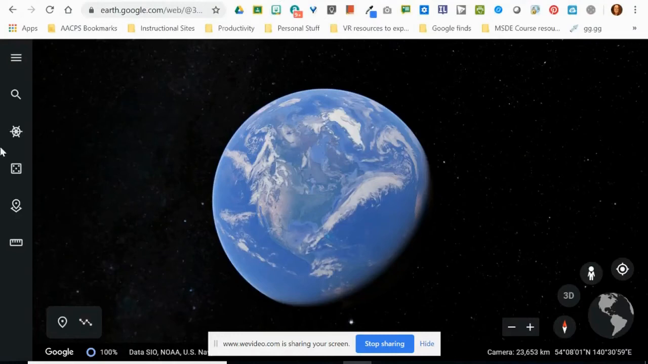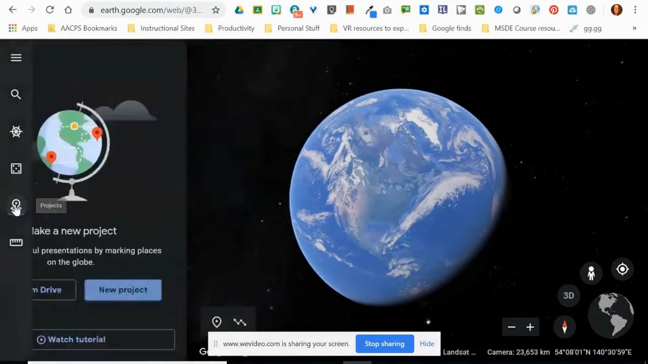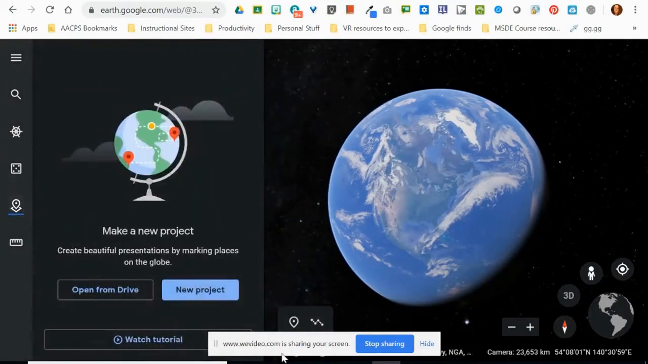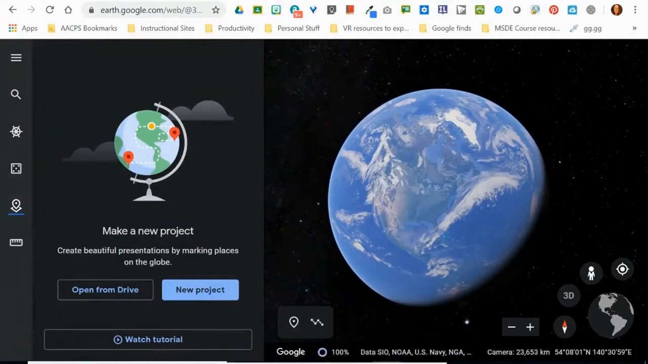So you'll see over here on my toolbar on the left-hand side that I now have this projects option here. And when I click on it, it's going to open my projects window. If I had any existing projects, I would see them here. I can even open projects that are saved in Drive, but I also have this new project button right here.